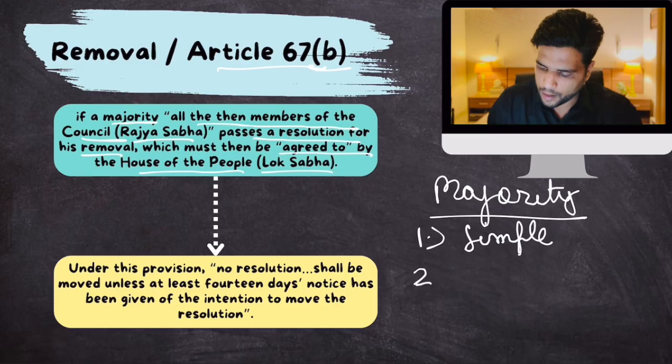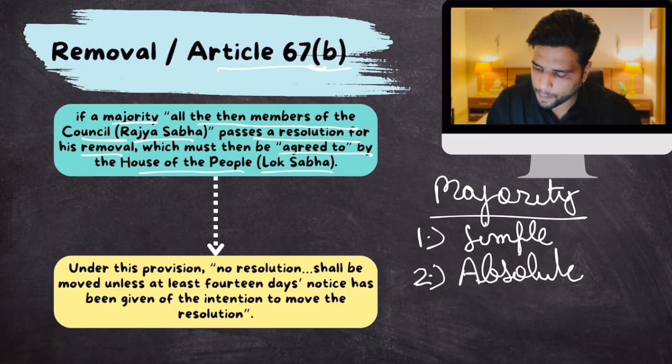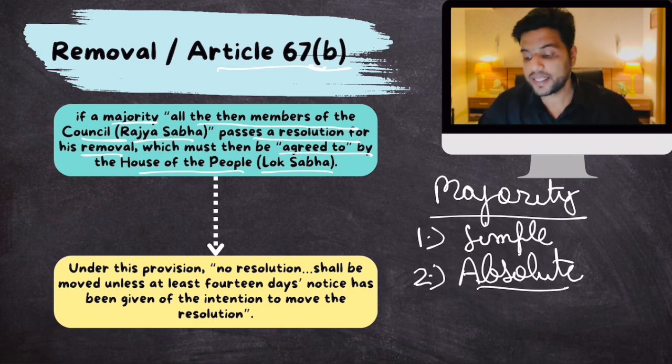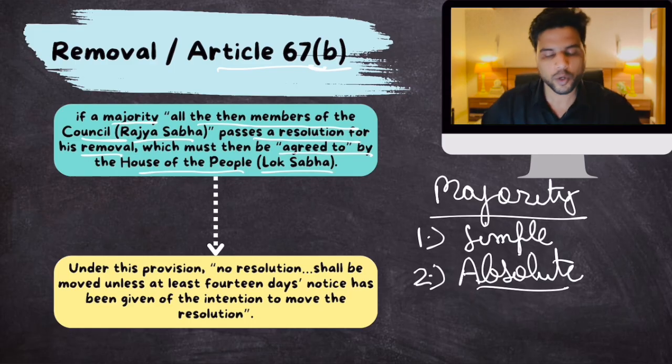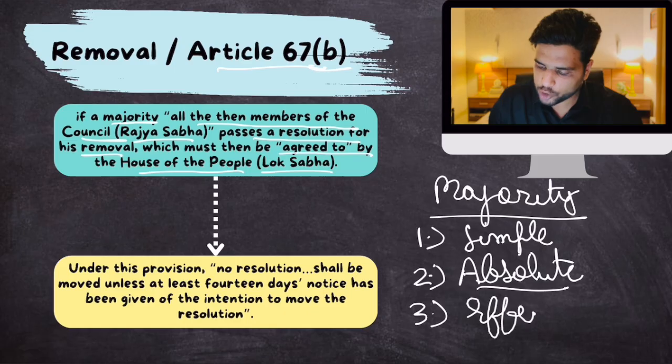Okay. Then there is absolute majority. Let's suppose only 100 members are present, but the full strength of Rajya Sabha is 250. So, you need at least 125 votes. Okay. That is absolute.